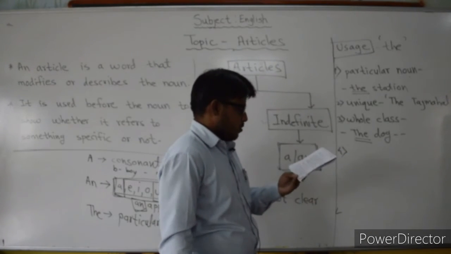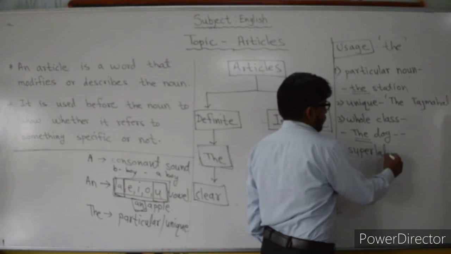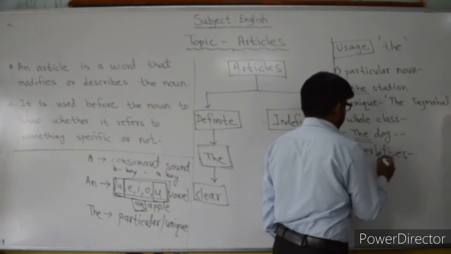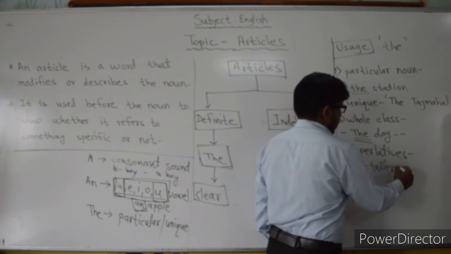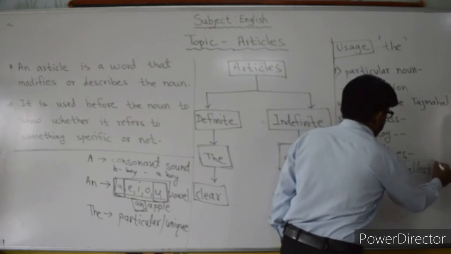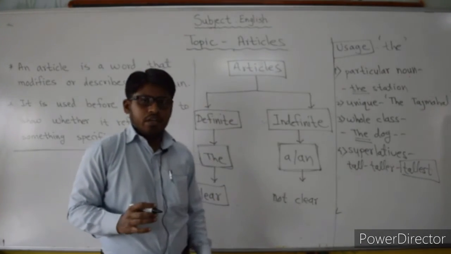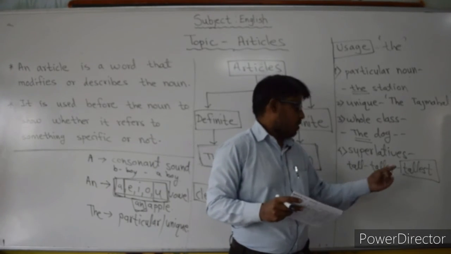Then next, the fourth one, superlatives. Superlatives. This is the degree. For example, tall, taller, and tallest. So this is known as the superlative degree. So before the superlative degree, we are going to use the article, the tallest.